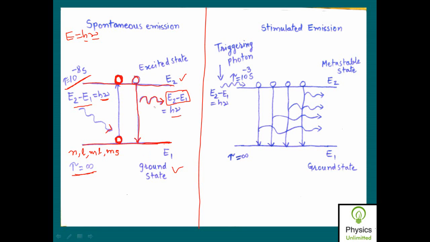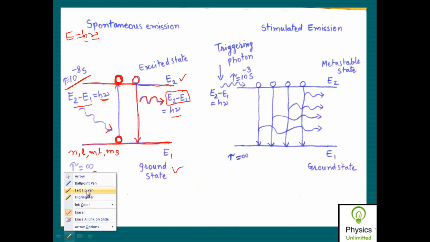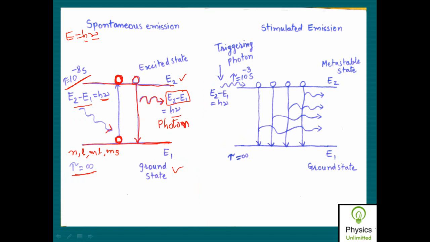This type of emission of a photon, this emitted photon, is called a spontaneously generated photon, or this type of emission is called spontaneous emission. Why is it called spontaneous emission? How is the process? What amount of time does it take to complete the emission process?